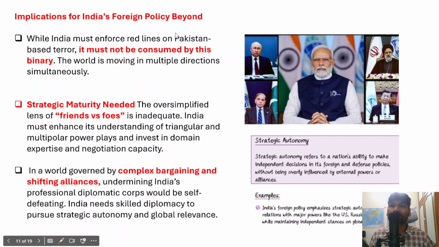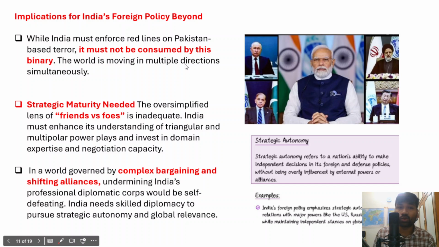So we'll understand the implications for foreign policy. If India looks beyond Pakistan, beyond South Asia, India must reinforce red lines, because Pakistan is continuously supporting cross-border terrorism, so it is very important that there are clear red lines for Pakistan when it comes to its support to cross-border terrorism.